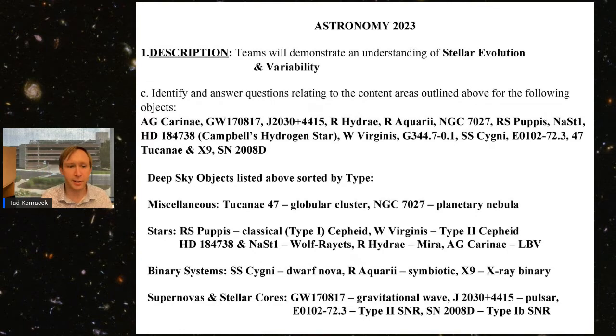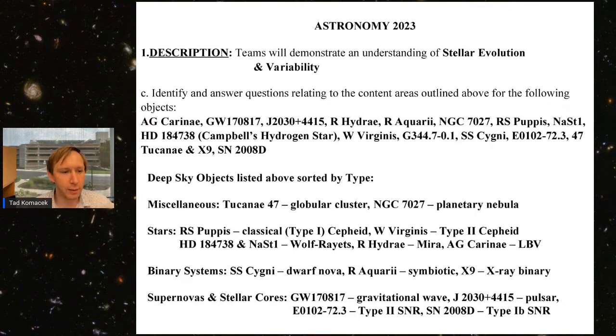We have some binary systems, including SS Cygni, which is the canonical dwarf nova. We have a symbiotic binary system, and we have an X-ray binary X9, which is contained within the globular cluster 47 Tuc. And then additionally, we have some supernovas and stellar remnants, including a gravitational wave event, GW 170817, a pulsar, a type 2 supernova remnant, and a type 1b supernova remnant.